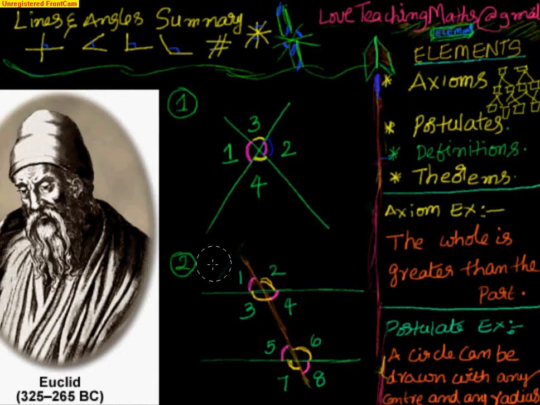First, let's go to the theorems with respect to parallel lines.